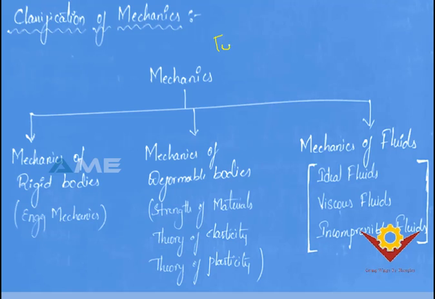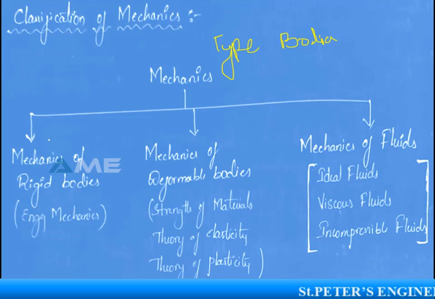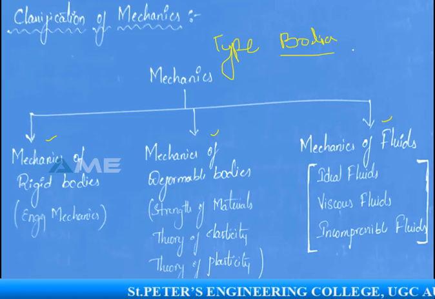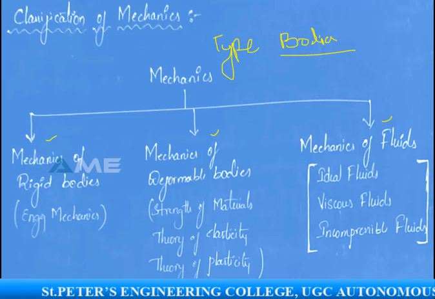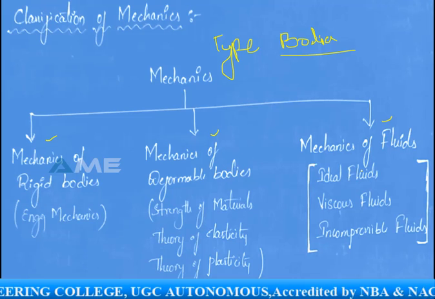Type of bodies. Now this mechanics is classified into three types, as these bodies may be non-deformable bodies, deformable bodies, and the third one is continuously deformable bodies.